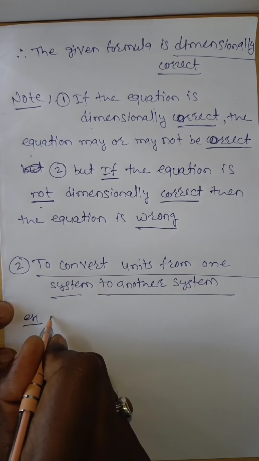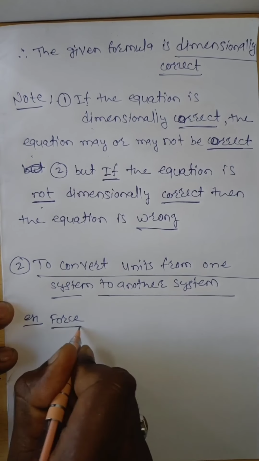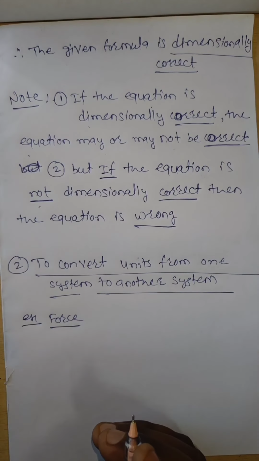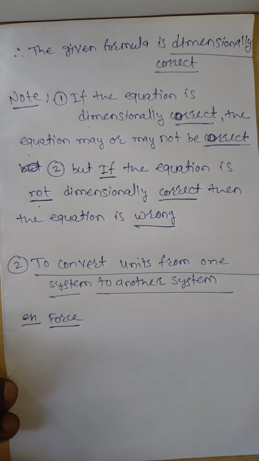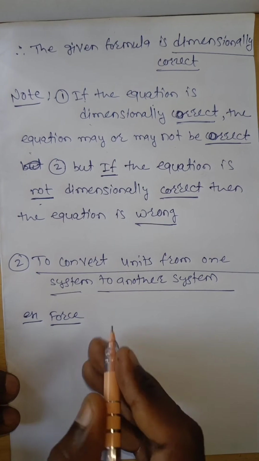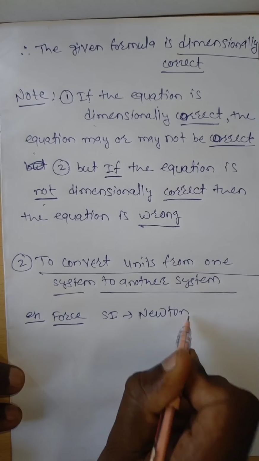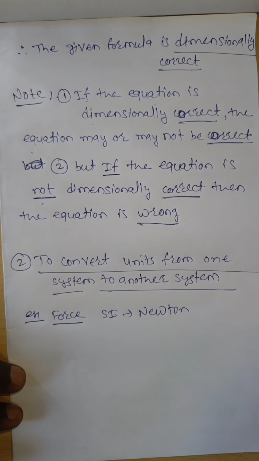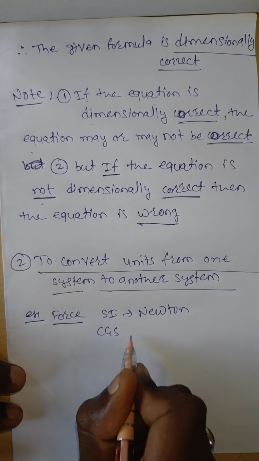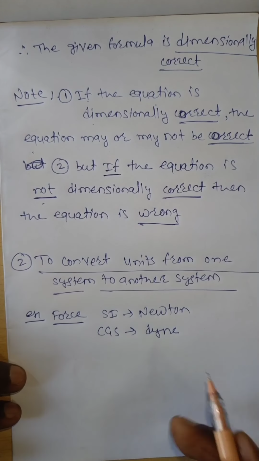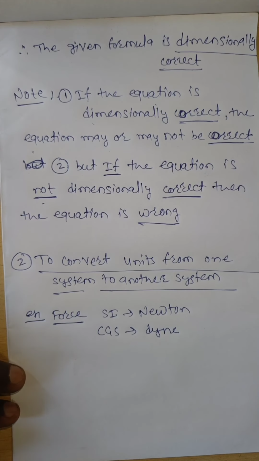For example, let us take force. The SI unit of force is the Newton. We have to convert that Newton into the CGS unit, which is the dyne.